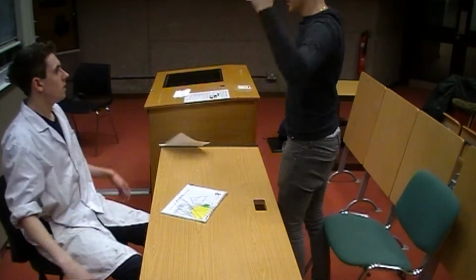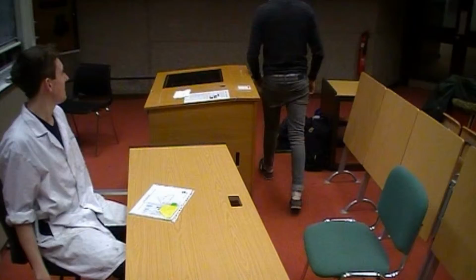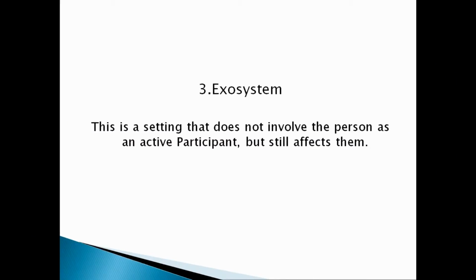But in the second video, we see how James's father and his teacher have a negative interaction. This negative interaction can have a poor reflection on James and can leave James less likely to interact fully or participate well in class. We're now going to look at the Exosystem.